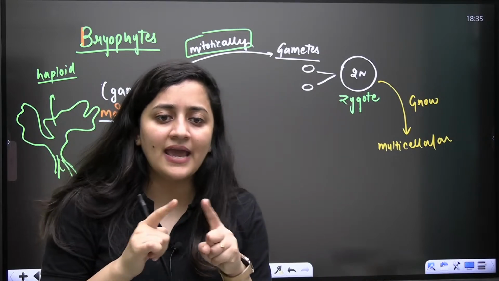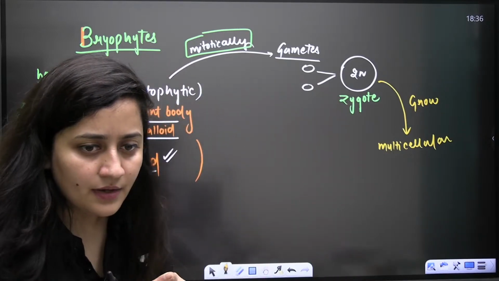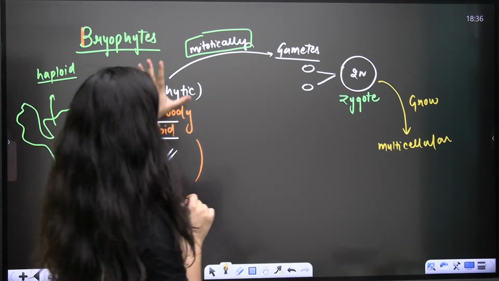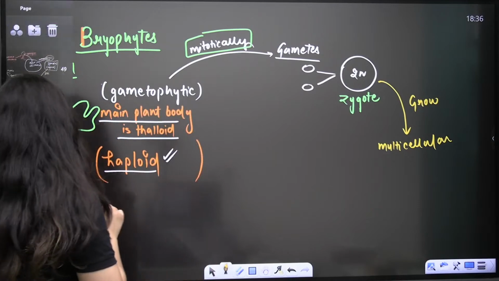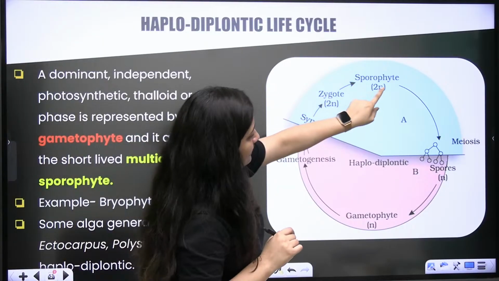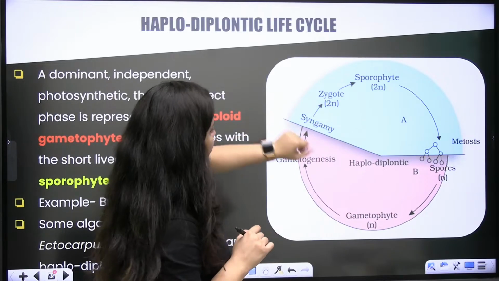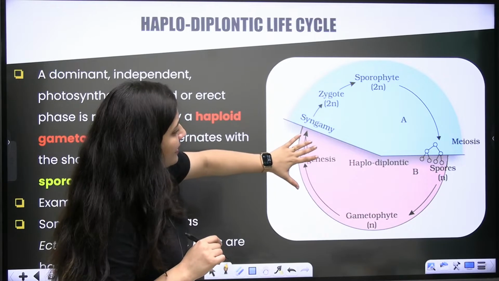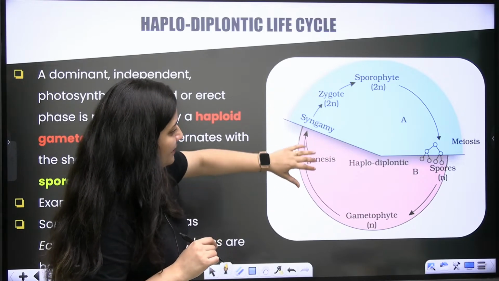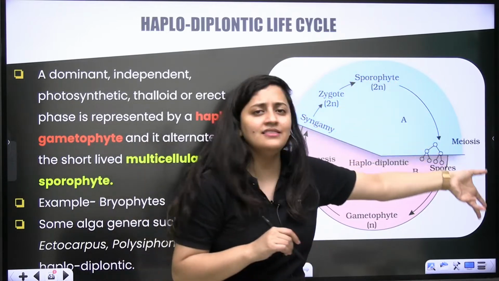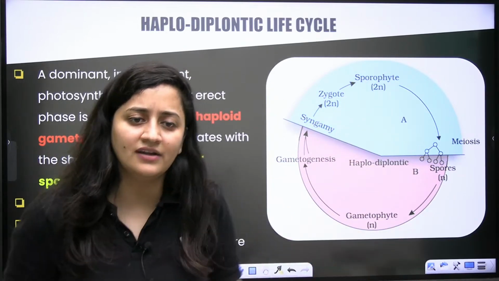Now you can compare it with algae. Focus here, we will discuss it. See here, the gametophyte is the main plant body. The gametophyte by gametogenesis will form the gamete. Again fertilization, the zygote will form the sporophyte, and then there is the meiosis. And this is what we are discussing.